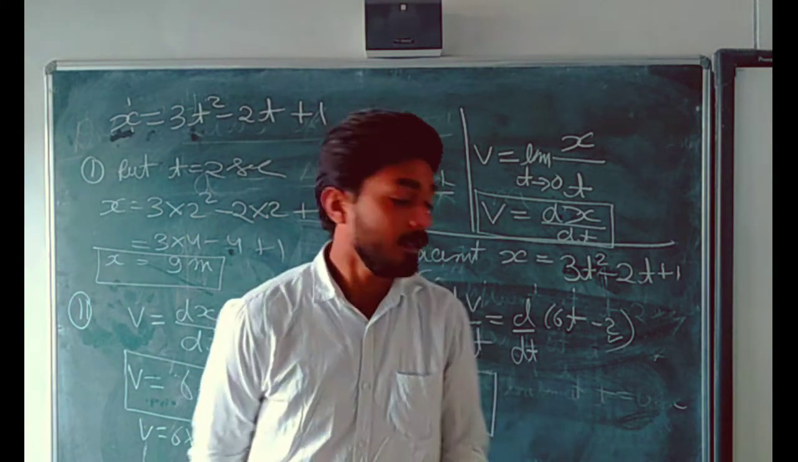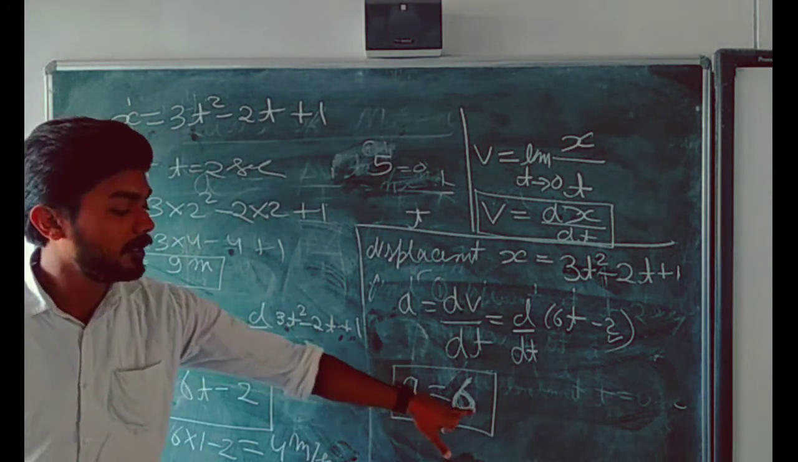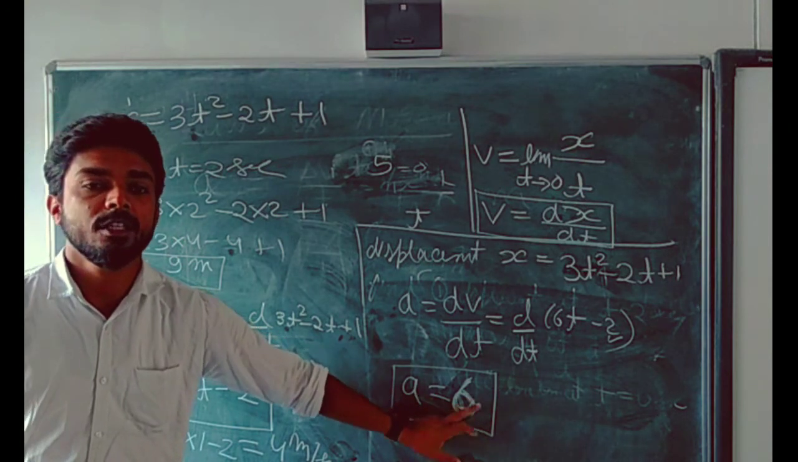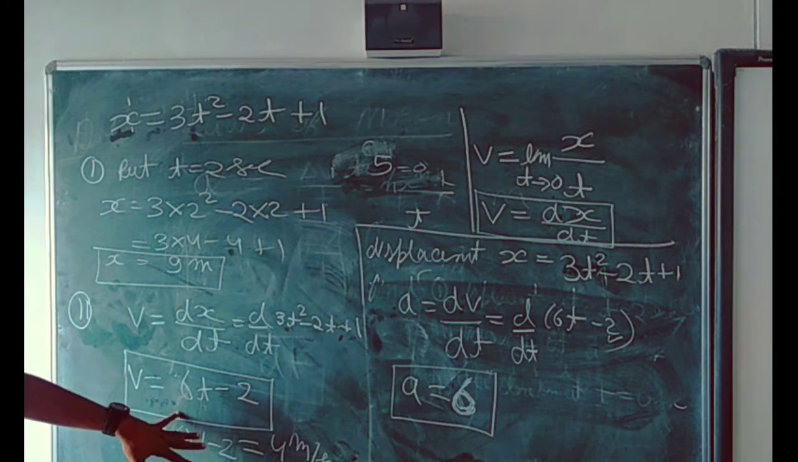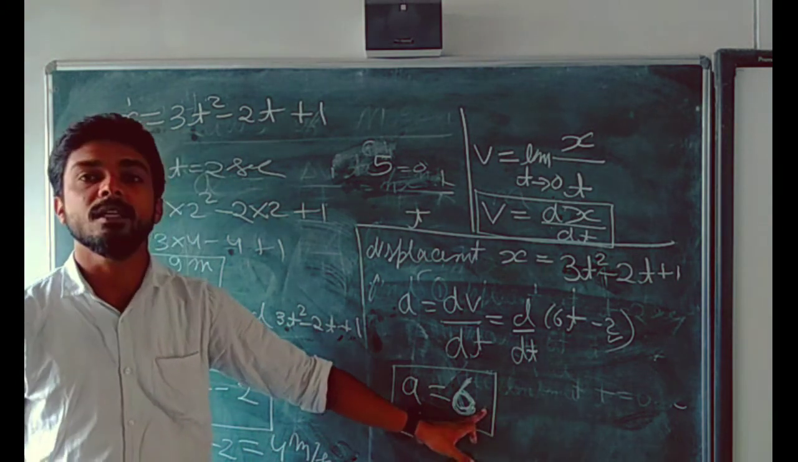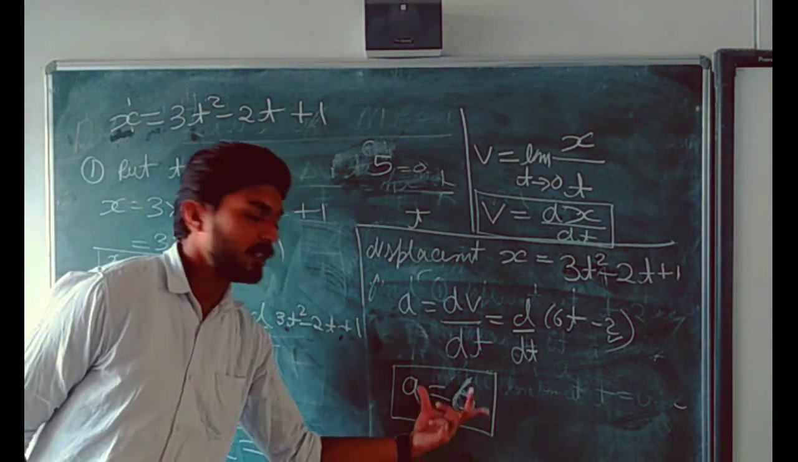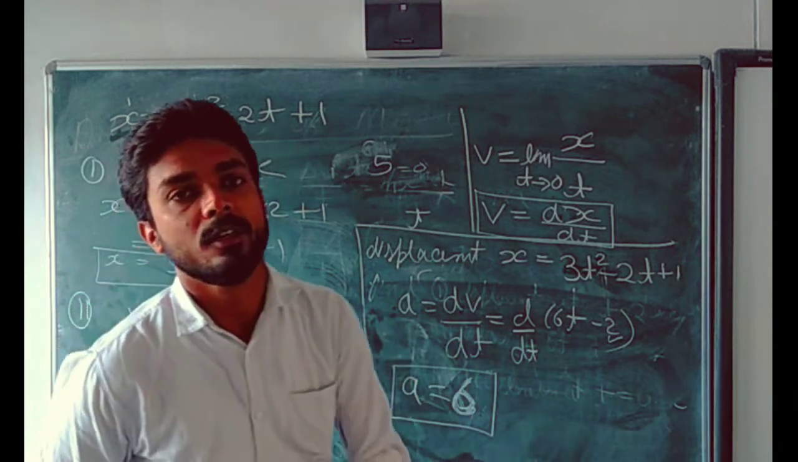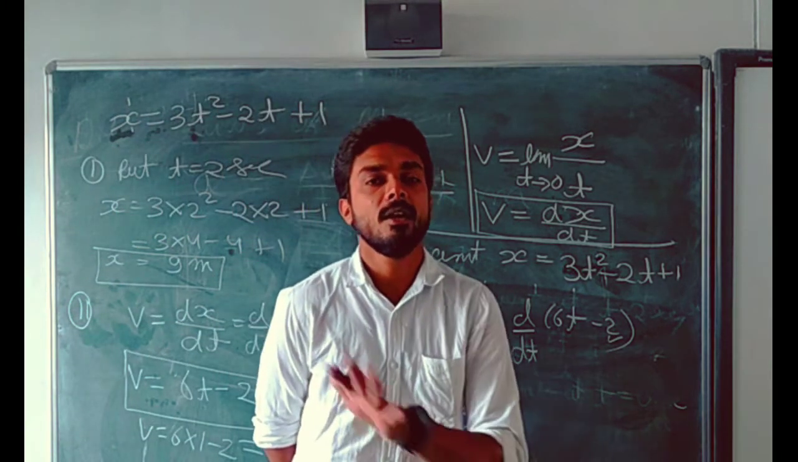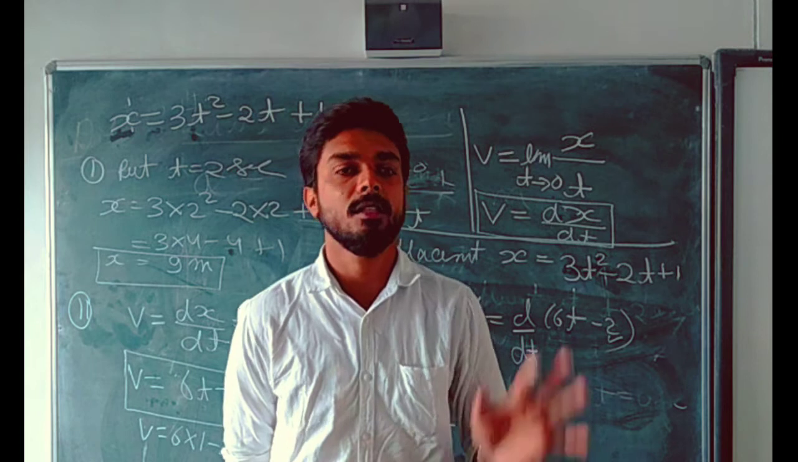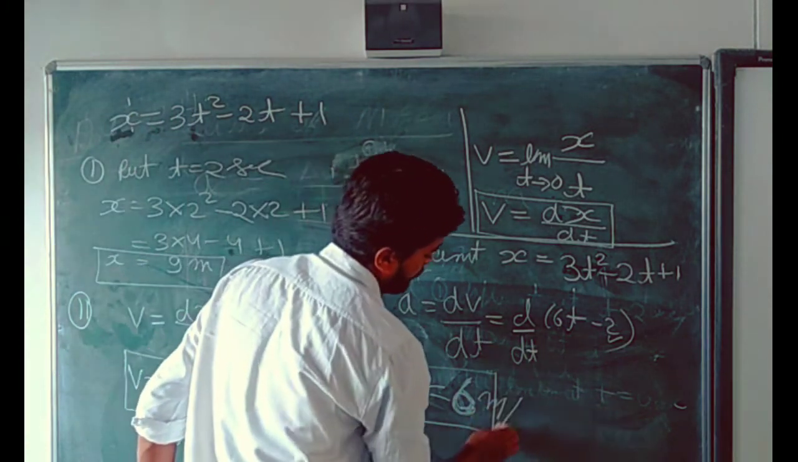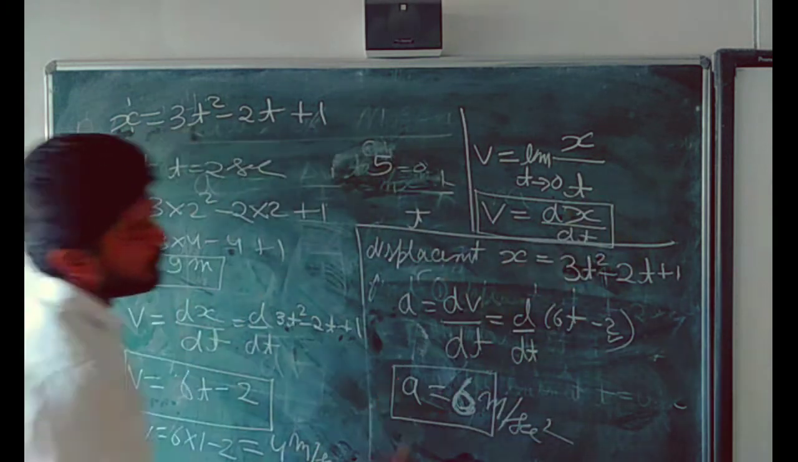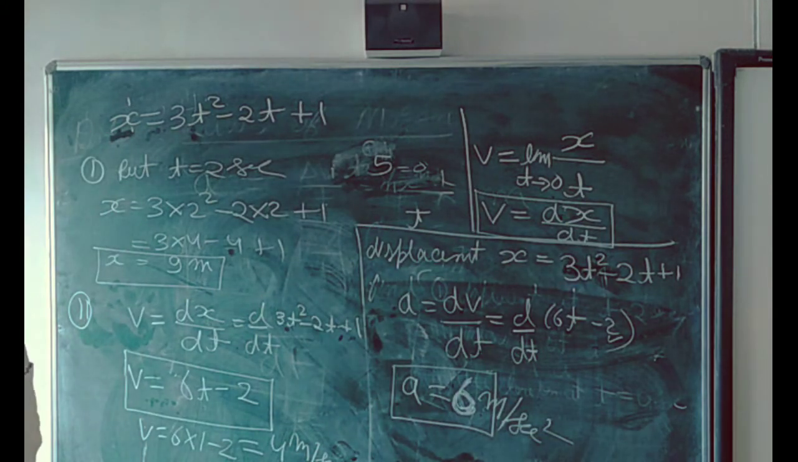Students, since acceleration is not depending on time, acceleration is independent of it. Just like the displacement and velocity, there is no term of time here. Then you will say acceleration is constant. It will not depend on time, either at 0 second or at 5 second, 8 second, any. Then our acceleration is 6 meter per second square. This is the final answer. Is it clear, students?